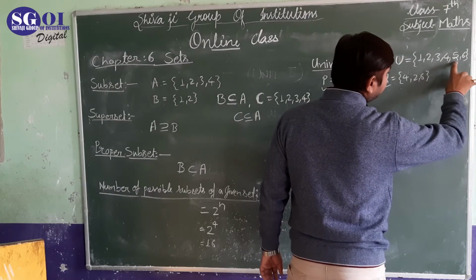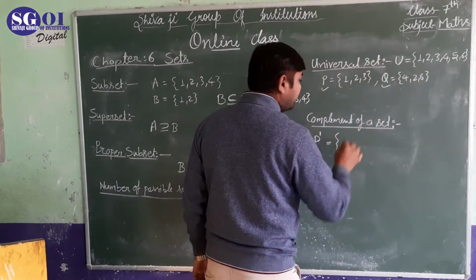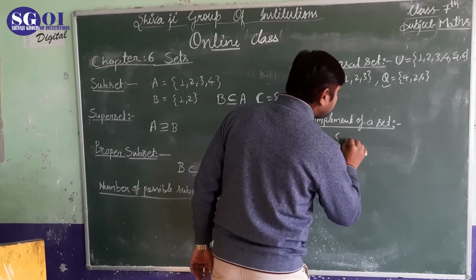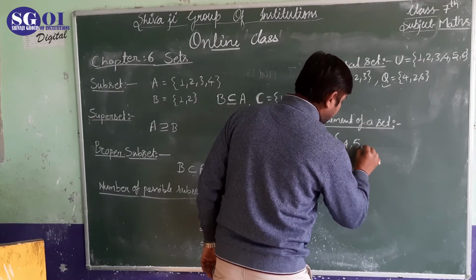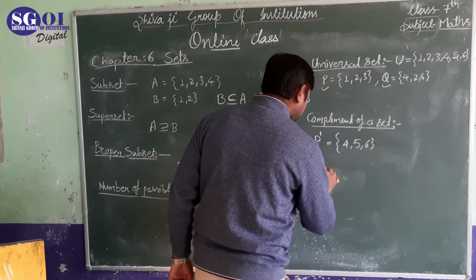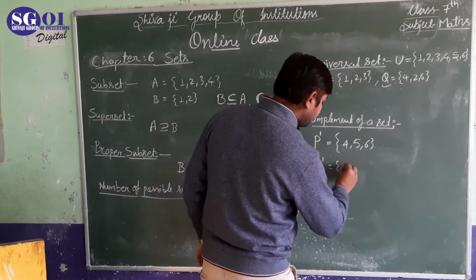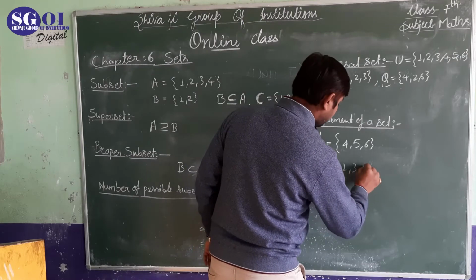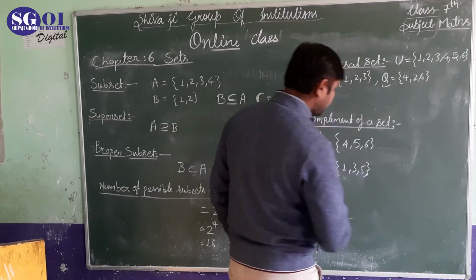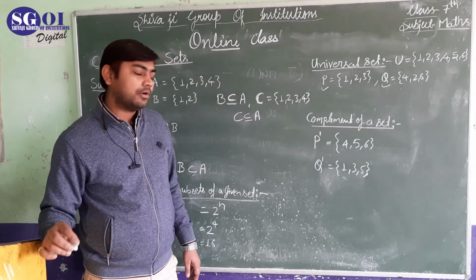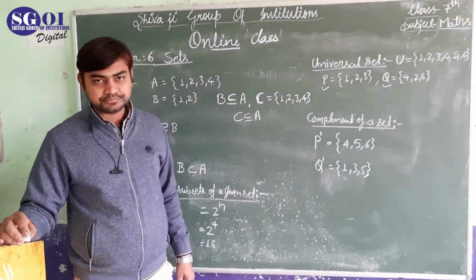The remaining elements are 4, 5, 6. So the complement of set P is 4, 5 and 6. The complement of set Q will be 1, 3, 5.